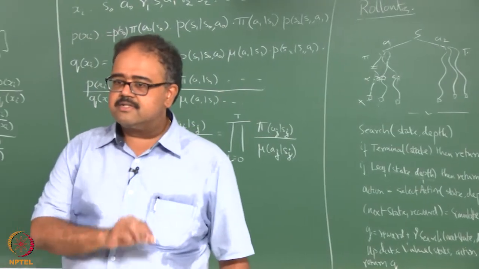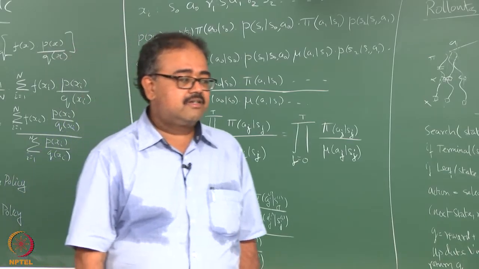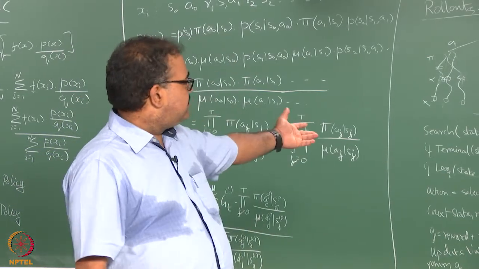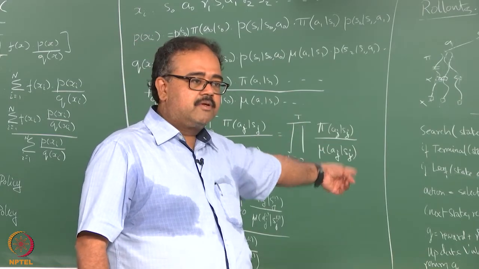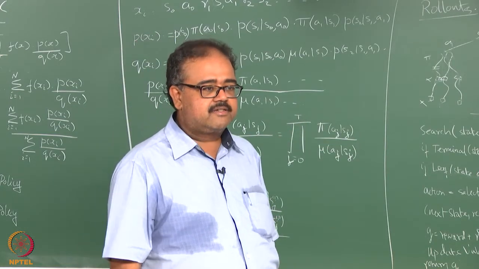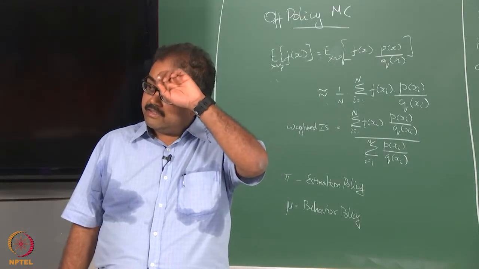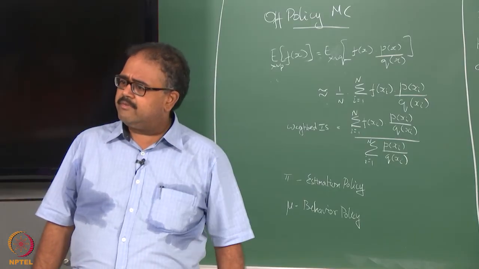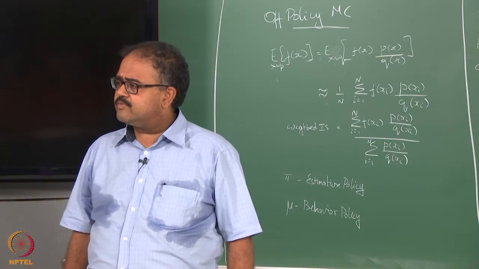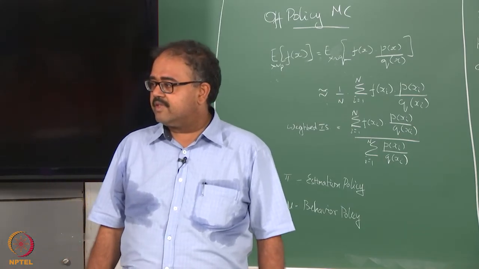That may be terminal? No, if it's a terminal state, I won't even reach there. If the state is a terminal state, I return 0 at the very top. I won't even reach the update condition. I have moved through from that action, and I need to update all of them. For that, I need the depth. How will the depth give you how many states you moved through? I have moved that far down. Okay, and why do I need that?